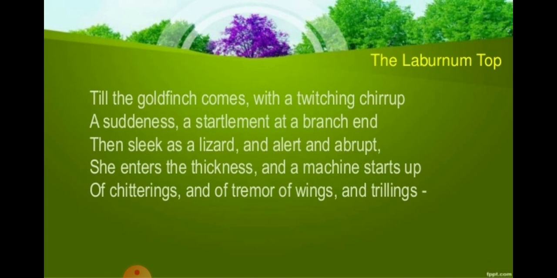Otherwise, what is the difference between a sparrow, crow, or goldfinch? Definitely all of them have some identity marks. So in the same way here, the goldfinch has stripes on her body as well as on her beak or face, which look like a mask on her face. I believe it is clear to you.